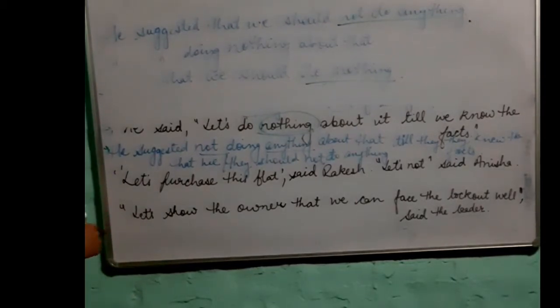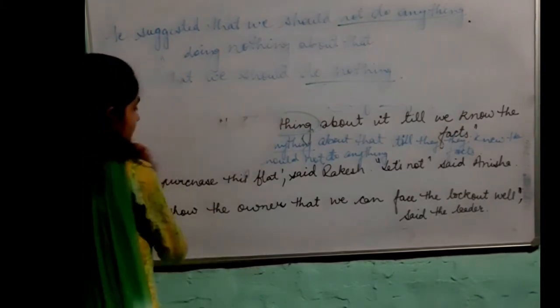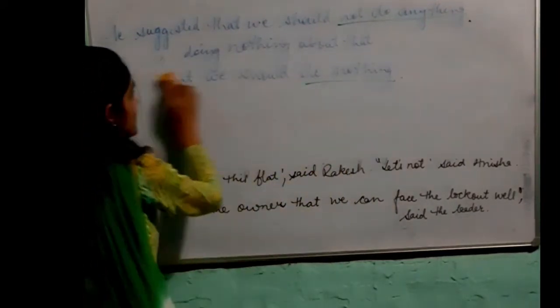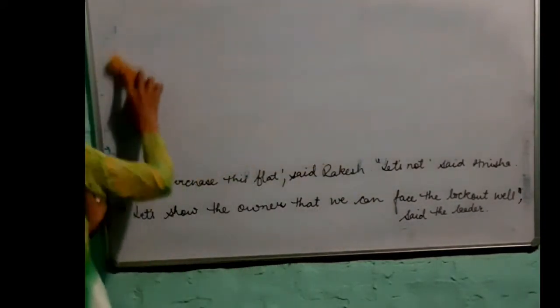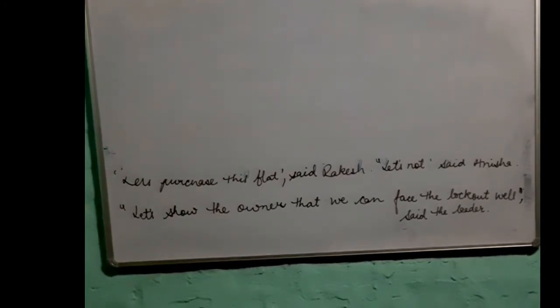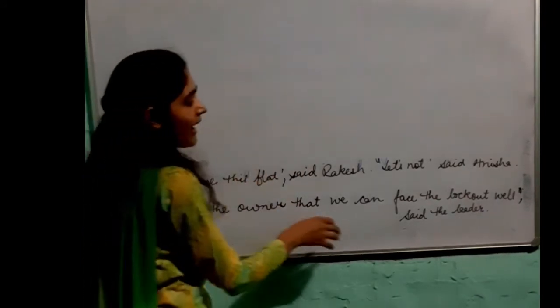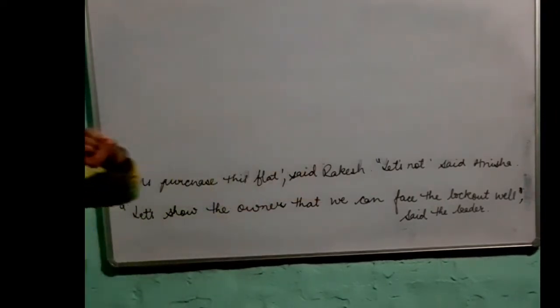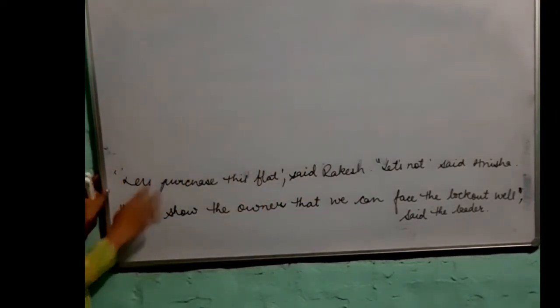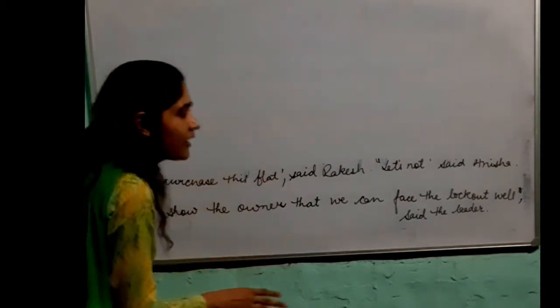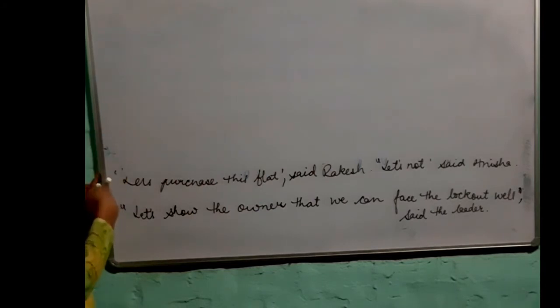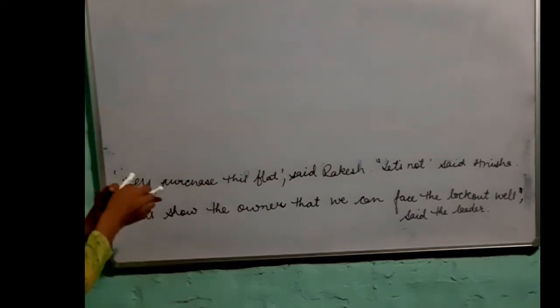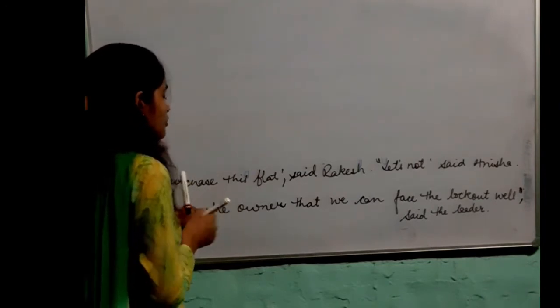Now coming on to the fourth sentence, we have, let's purchase this flat. The sentence is, let's purchase this flat, and it is continued and it is telling us what was the reply the person got. Rakesh said, let's purchase this flat, and what did Anisha say? She said, let's not. So our first part will remain the same, like Rajesh suggested purchasing this flat, or Rajesh suggested that they should purchase that flat.